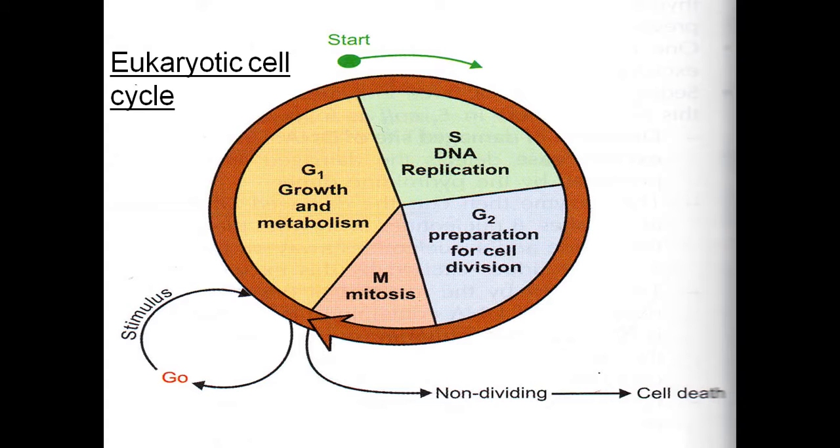In the first phase, like the G1 phase, all of you are coming to the college, attending and following the classes regularly, collecting the study material, listening to the classes. That is all G1 phase. Now you are collecting the information and increasing your knowledge in your subject. So that is all G1 phase. Now S phase means DNA replication.